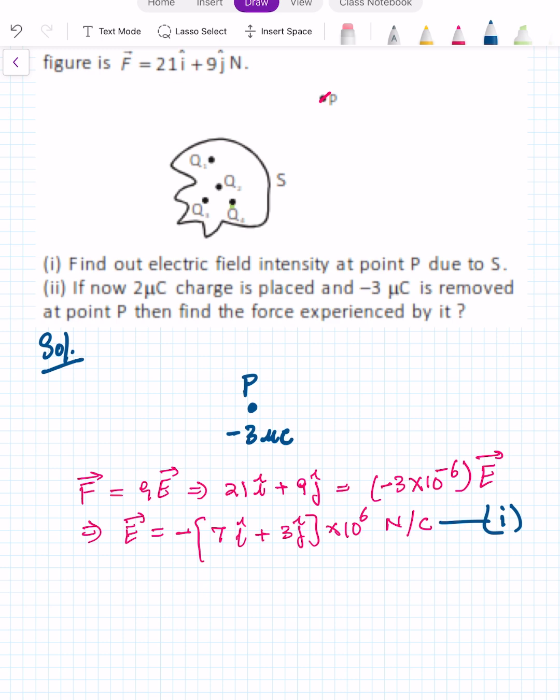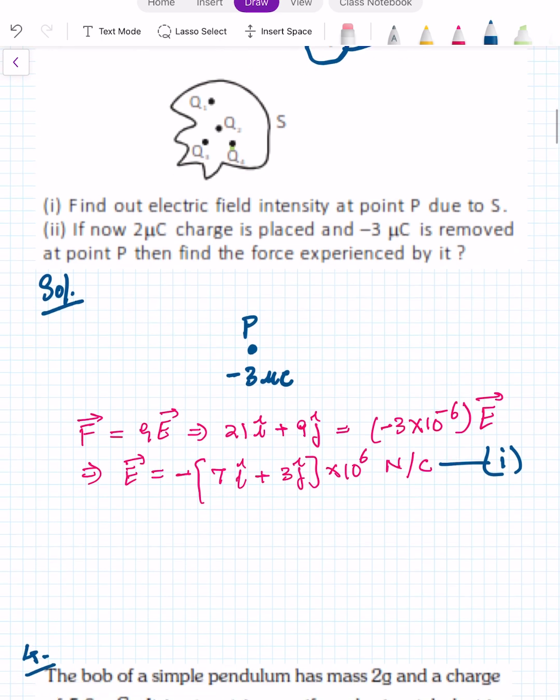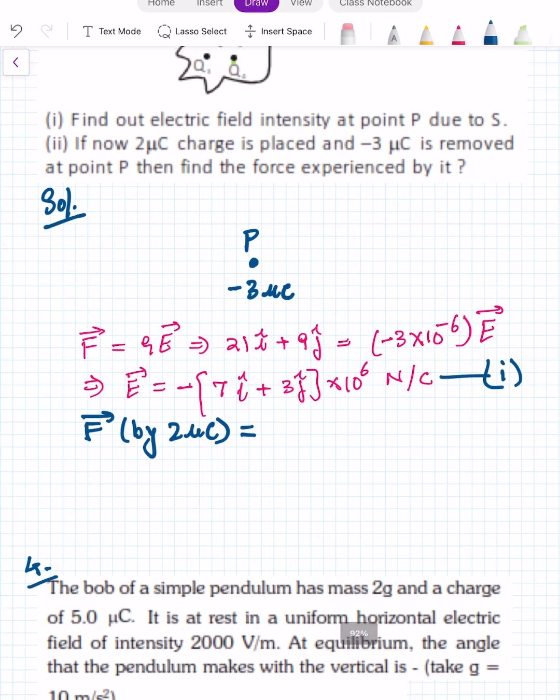Now they are saying if now 2 microcoulomb charge is placed and -3 microcoulomb is removed. Means from here -3 microcoulomb taken and 2 microcoulomb has been brought. Then what is the force experienced by it? Now for that, the force experienced by the 2 microcoulomb charge is equal to Q into E vector. Now Q is 2 microcoulomb.